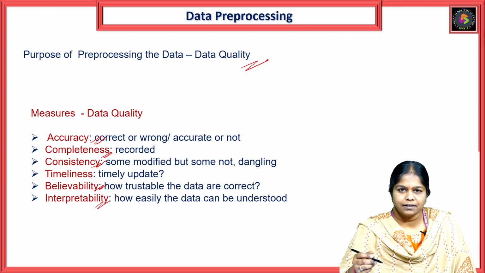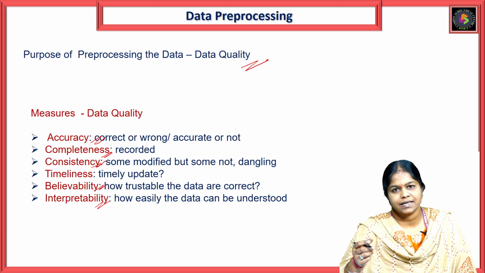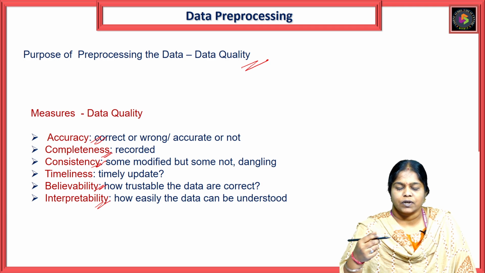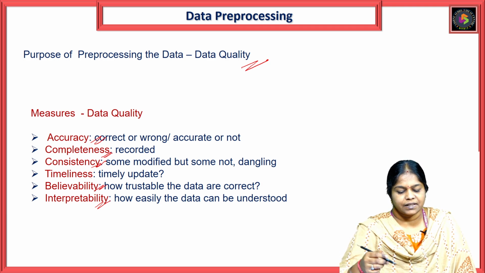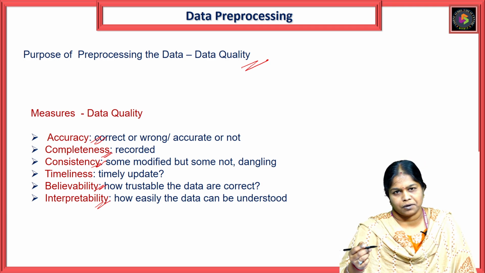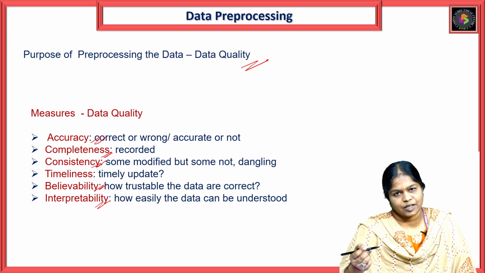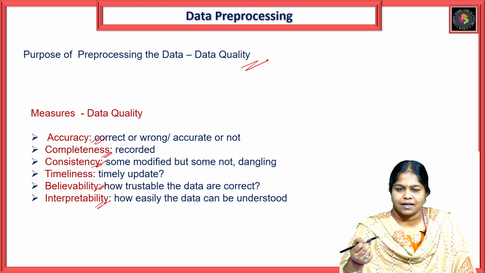To define the accuracy of particular data, we have to check whether the data is correct or wrong. Coming to completeness, whatever data we are working with, whether it is recorded fully or not, then only we can say that the data is complete. And consistency, whenever data has to be modified, we have to modify it completely. Then we can say that the data is maintaining consistency.